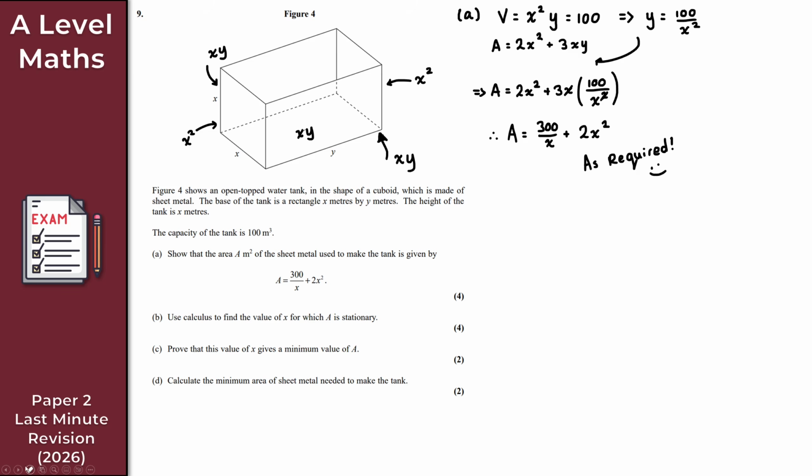Let's just quickly redo that. Try again. So part B. There we go. I'm being pedantic, but never mind. So it just says use calculus to find the value of x for which A is stationary.